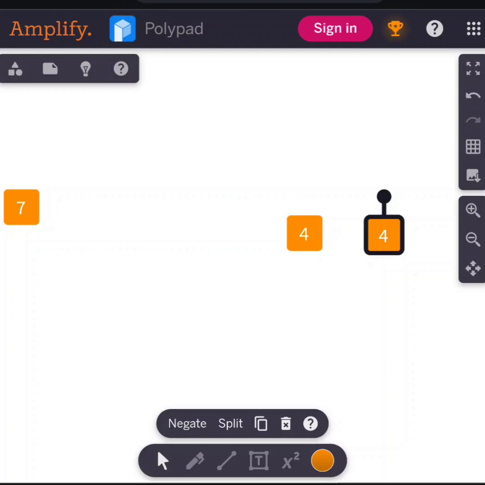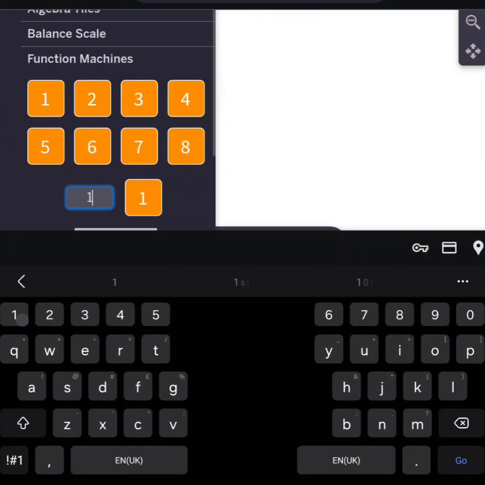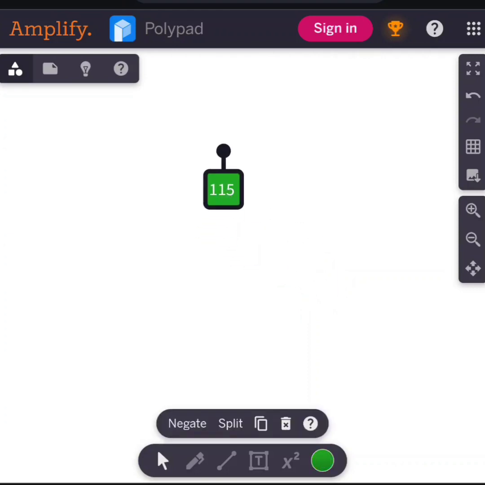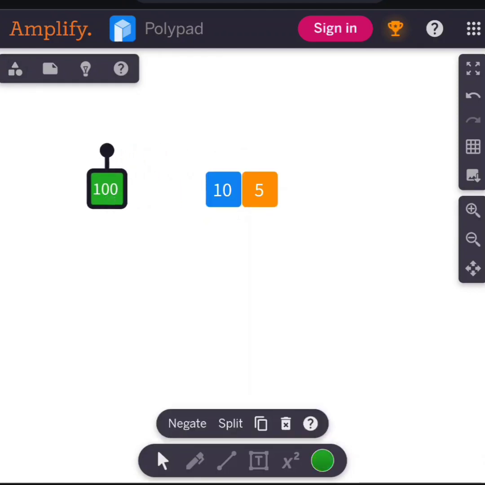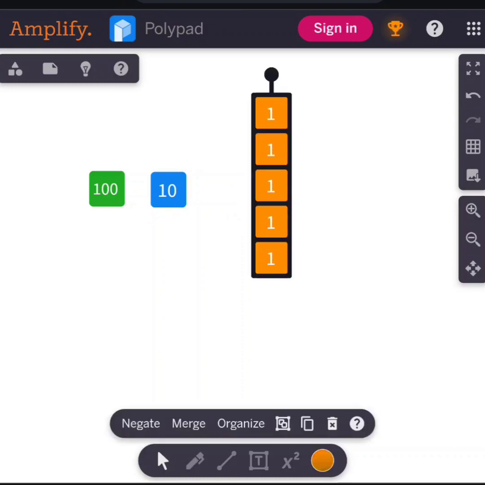And then you can ask the kid about a bigger number, like 115. If we split this number, I see 100, and I know 100 can be equally divided into two groups like 50 and 50, and 10 can also be equally divided into two groups, 5 and 5. But what about this 5? Will it be equally split? We can check it out.